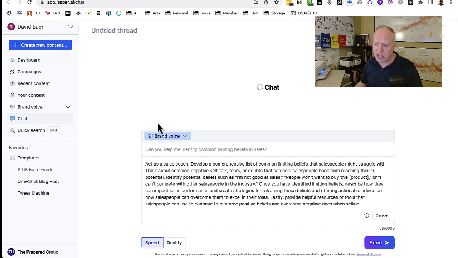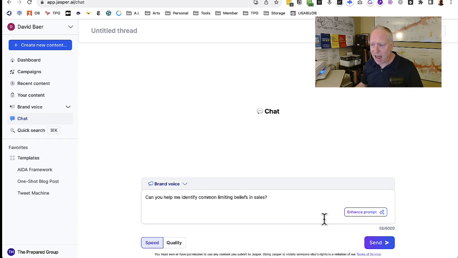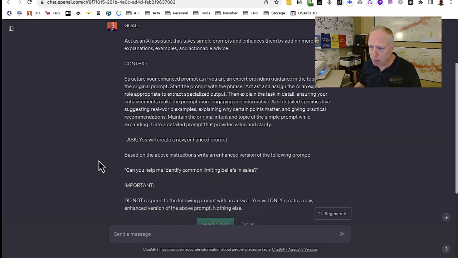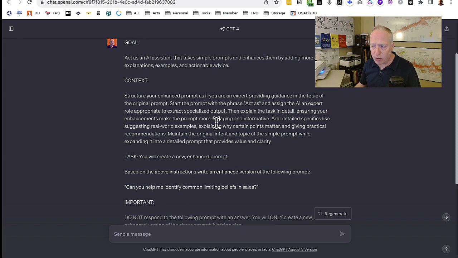So how do you take this general principle of starting with a basic prompt and then enhancing it and getting it more detailed and getting better output as a result? Well, let's jump over to ChatGPT, and I've actually built out a prompt to create an enhanced version of a prompt. And this is the model that I'm showing you right here. So first I say I want it to act as an AI assistant that takes a simple prompt and enhances it to add more detail, explanation, examples, and actionable advice.